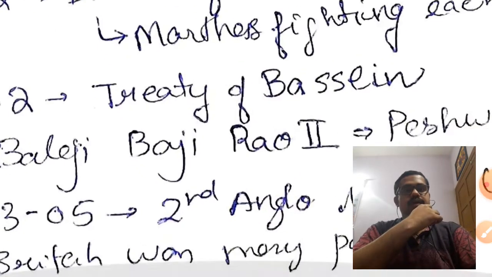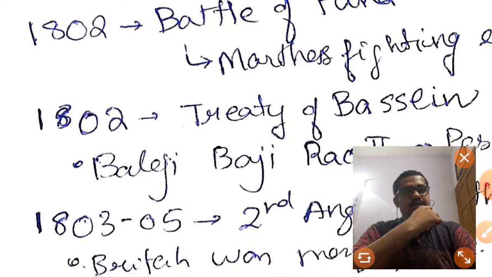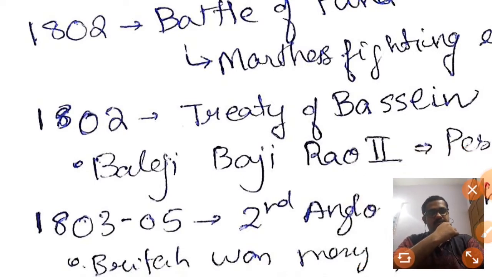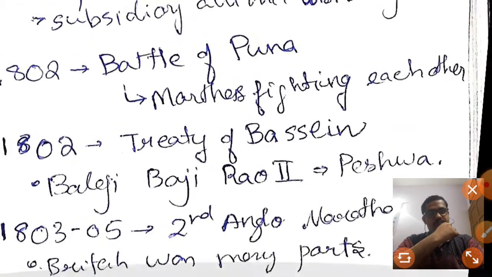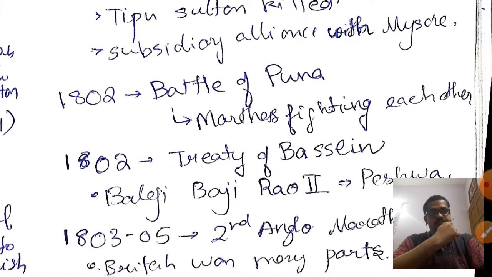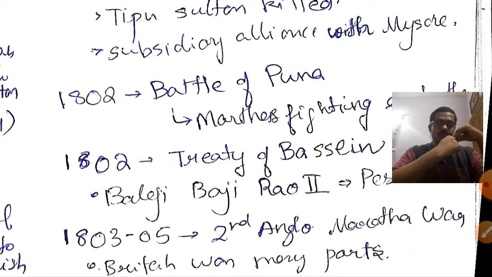Okay. So after 1802, in 1803, the time limit for the British for declaring war under the Treaty of Salbai was over. From 1803 up to 1805, the Second Anglo-Maratha War was fought, and the British won many parts in this Second Anglo-Maratha War.